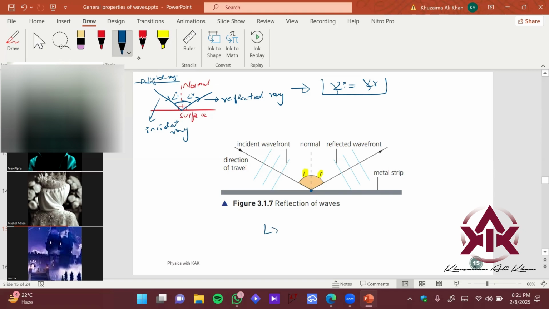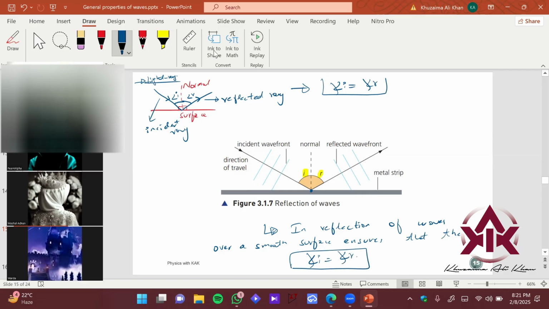In reflection of waves over a smooth surface, the angle of incidence is the same as the angle of reflection, right? So this is an interesting property which is applied to waves also.